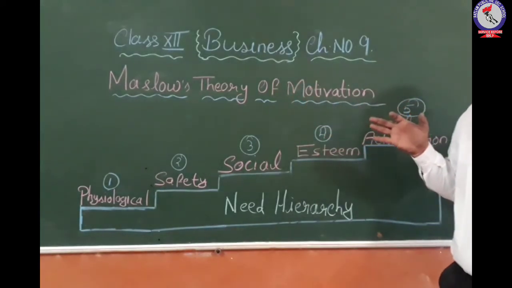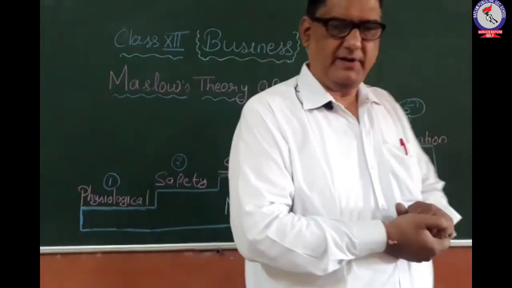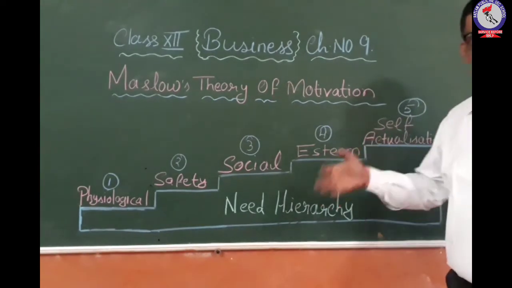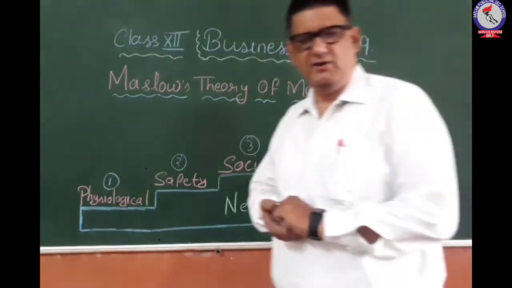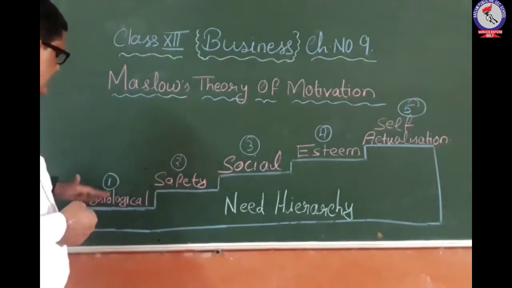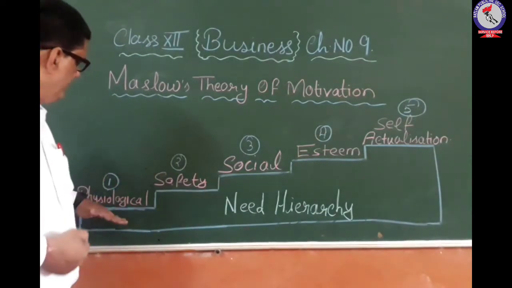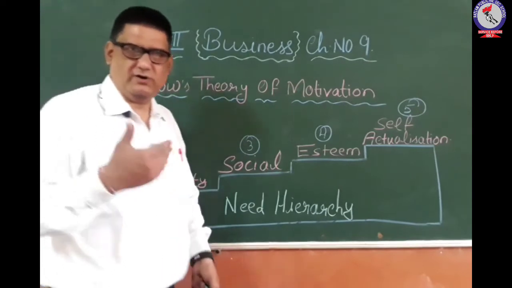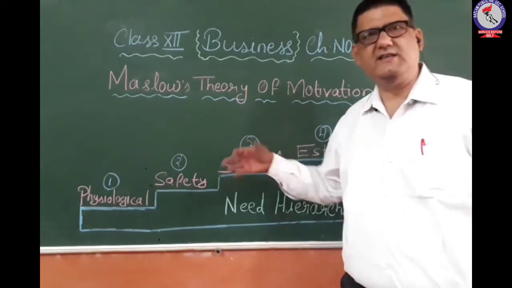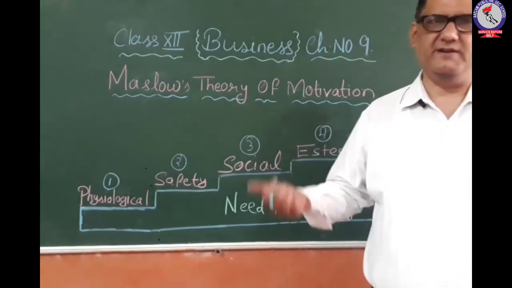The basic assumption behind the theory of need given by Maslow is that behavior is the base of the need. The behavior of the individual person is the base of any need for the person, because people's behaviors are different. So the needs may also vary from one person to another person. Hierarchy of needs may also be different. It is not compulsory that this hierarchy should be followed by each and every person. If a certain person has already fulfilled his physiological or safety need, why will he go for fulfilling those needs again? So he will change this hierarchy. So hierarchy of need is also different in different persons.